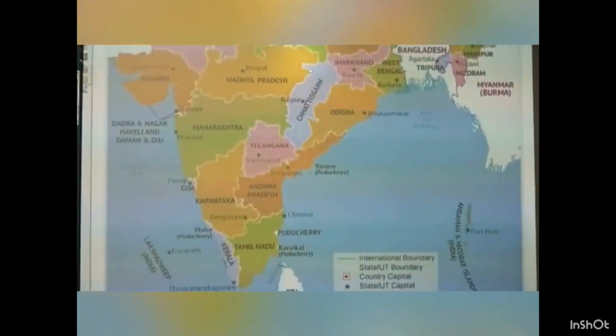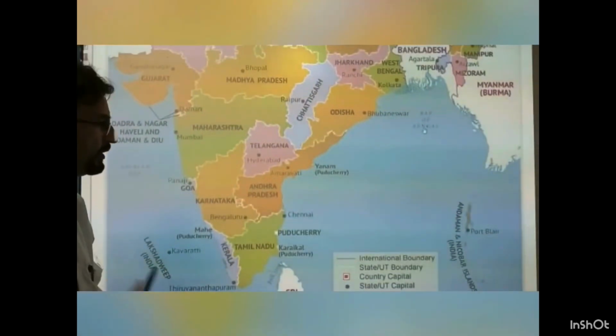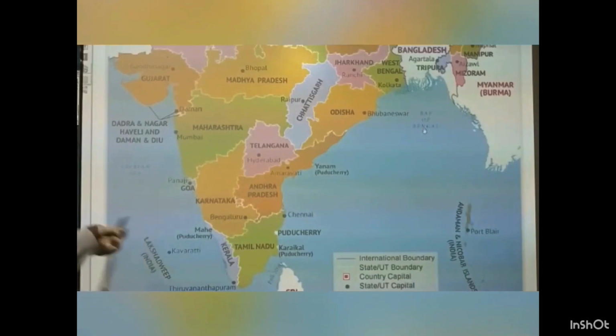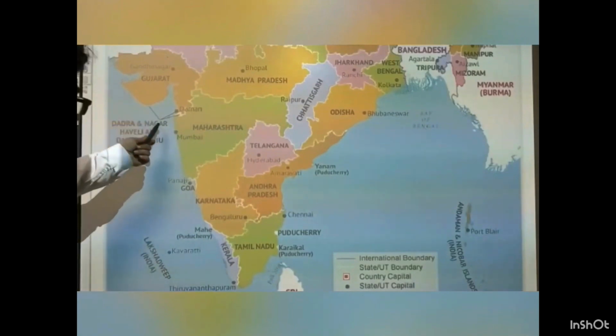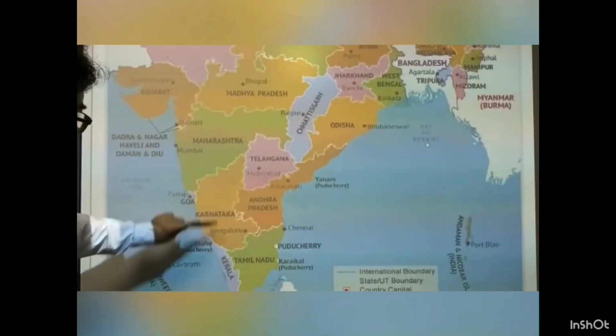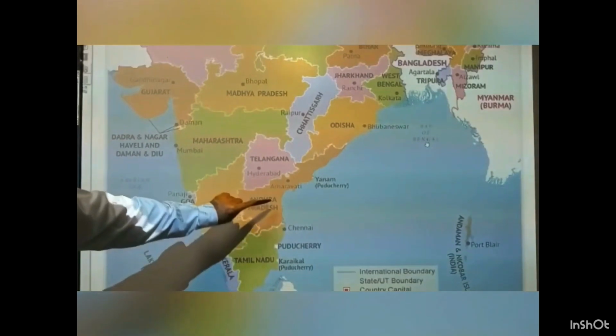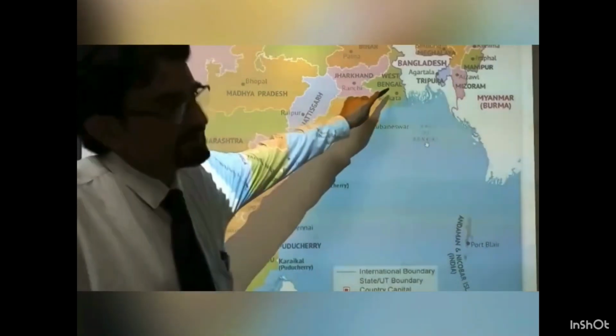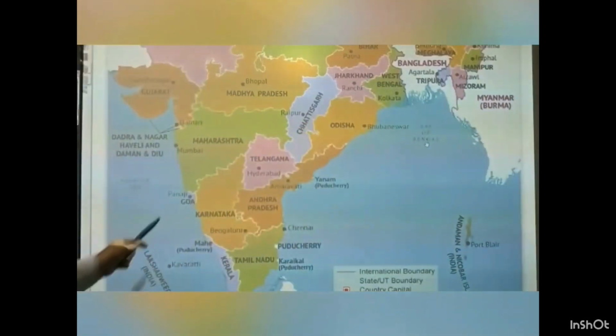Now, how many states share their boundary with the coastline? You can see these 9 states: Gujarat, Maharashtra, Goa, Karnataka, Kerala, Tamil Nadu, Andhra Pradesh, Odisha and West Bengal. 9 states share their boundary with the coastline, and 16 states share their boundary with neighboring countries.